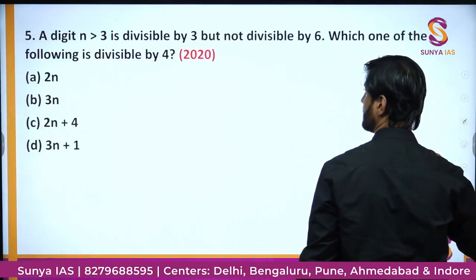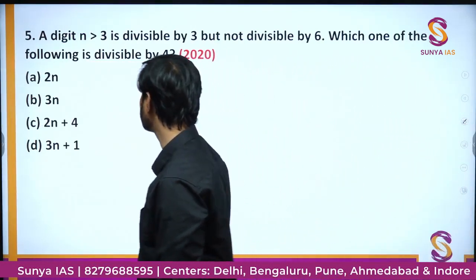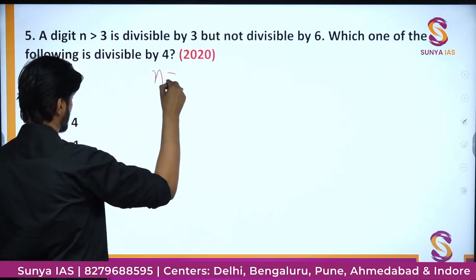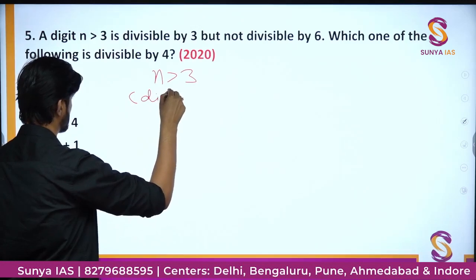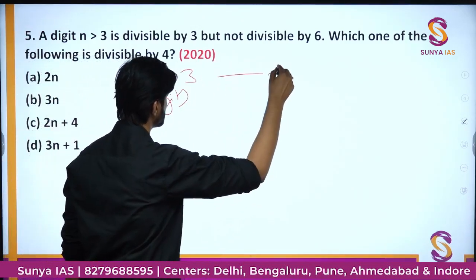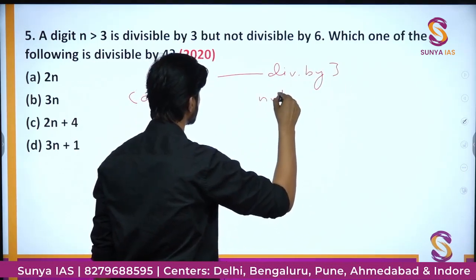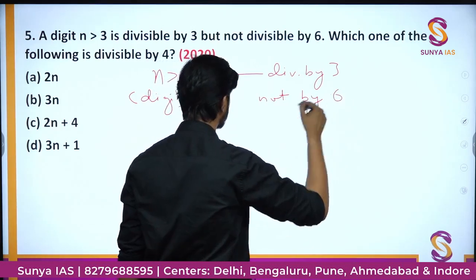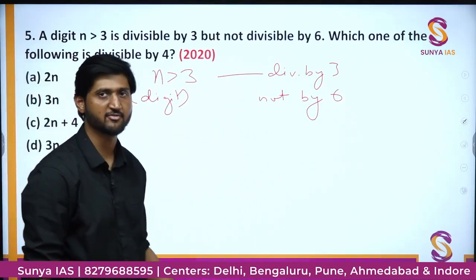Okay. Now we have the fifth question. If n is a digit which is greater than 3, and it is divisible by 3 but not by 6. So which one of the following is divisible by 4? Okay, so we'll focus on this part first.